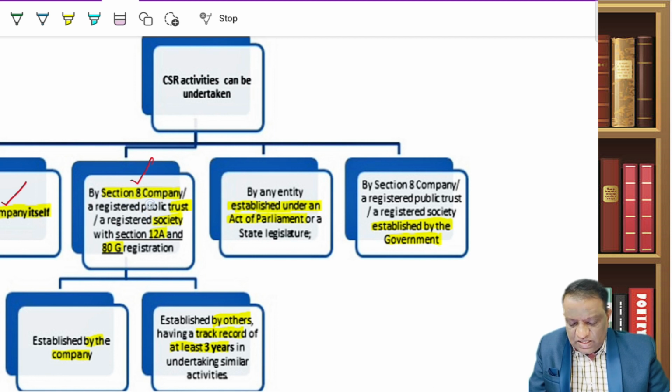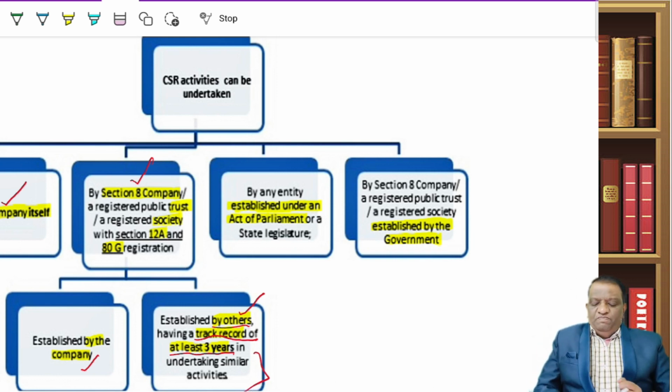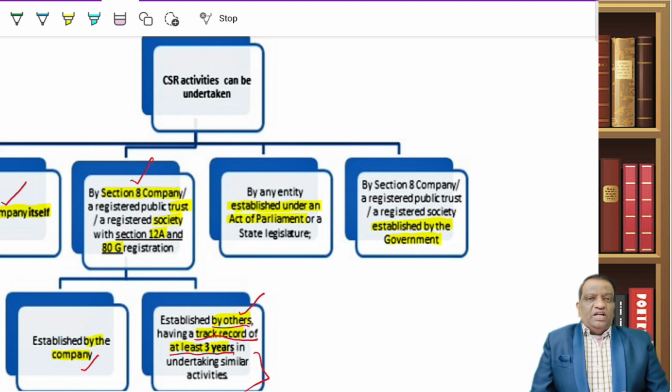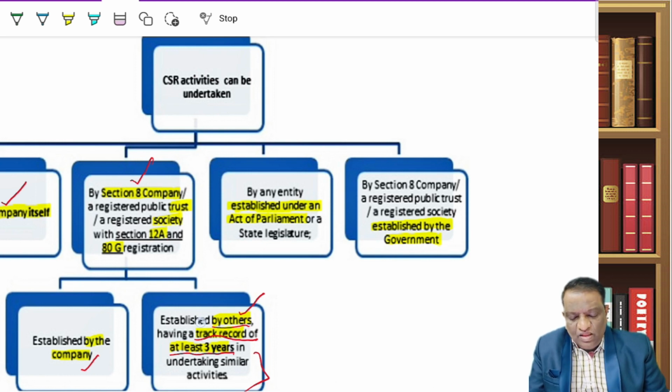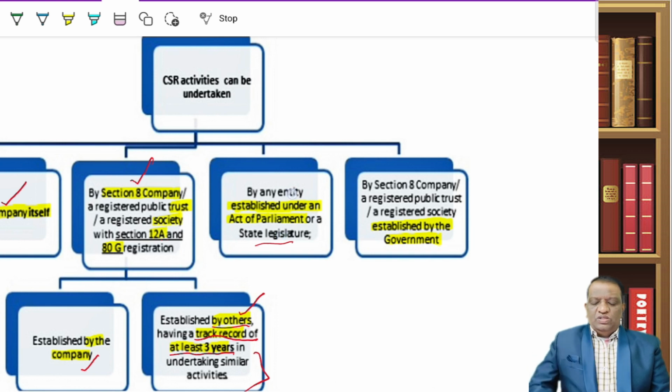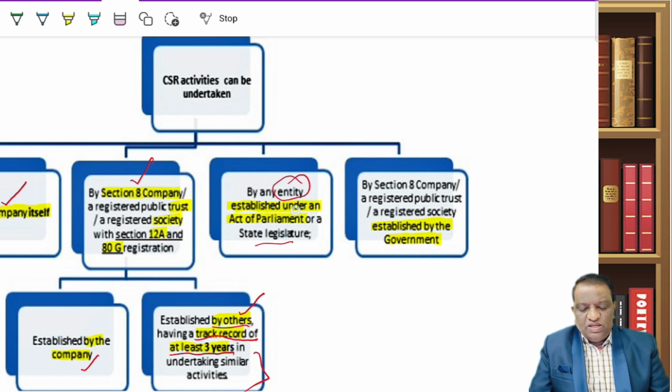But what are these Section 8? Is it established by the company? Then you can spend it. But if it is established by others, but you want to render through this Section 8, you can still permit it, but you need to ensure that they have a track record of at least 3 years in similar activity. You can't randomly give the money to them. You have to ensure that they are capable of spending it for these purposes. So this is for those which are registered under 12A and 80G. Or you spend this money through any entity established under an Act of the Parliament or the state legislature. So you can spend this money through this entity which has been established through this.